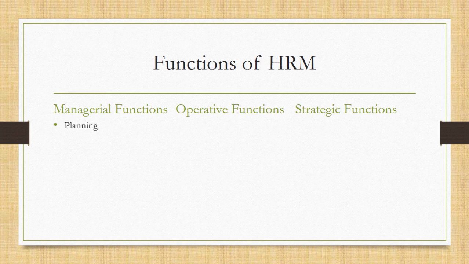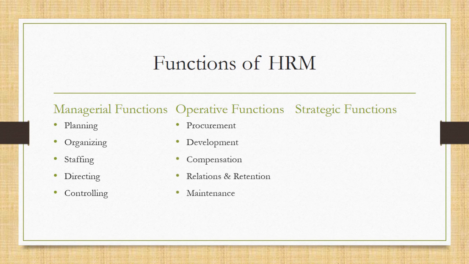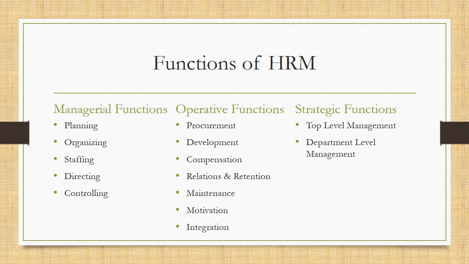There are different functions in managerial functions: planning, organizing, staffing, directing, controlling. Then comes the operative functions. In operative functions, we have procurement, development, compensation, relations and retention, maintenance, motivation and then integration. In strategic functions, we have top level management, department level management. So these are the different types of functions in human resource management, and each function is subcategorized. We will be discussing each function in detail in the upcoming videos.